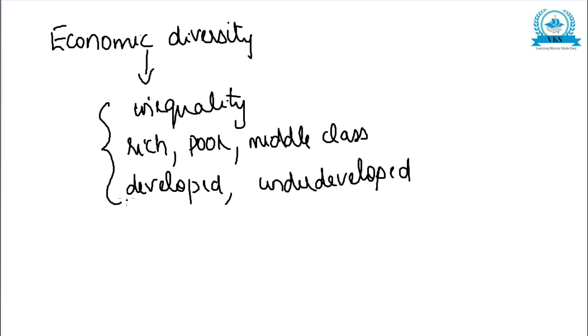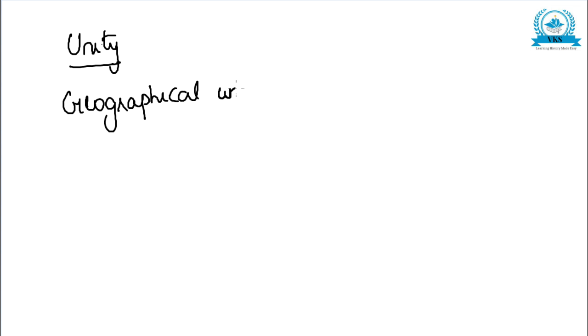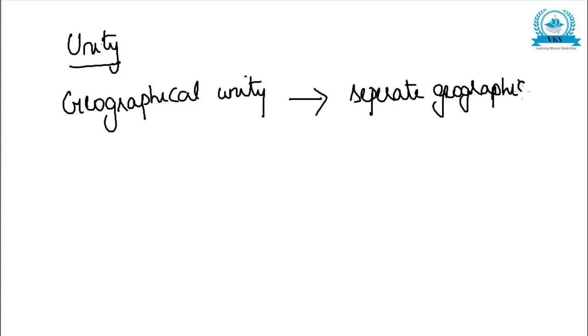Now next we are going to see the next factor in the same answer, that is unity. In spite of all these diversities, there are many unifying forces. The first thing is India has geographical unity. Himalayas in the north and oceans in the south have isolated India from the rest of the world, and it has formed a separate geographical unit. Next is administrative unity.